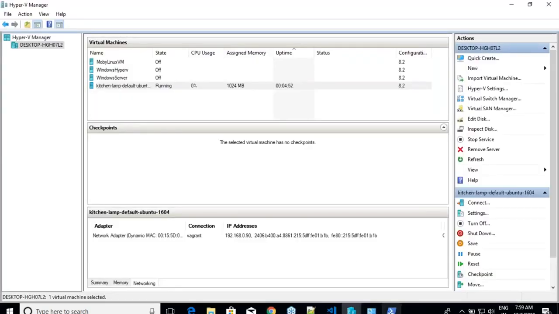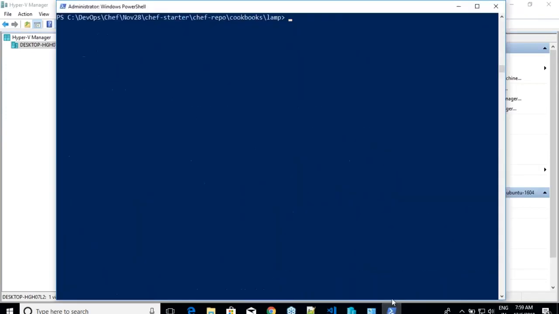Now I want to log in into these machines. There are two ways. One is you can do the normal SSH. The default username of that machine is Vagrant, and the password of that machine is Vagrant. SSH vagrant at 192.168.0.90, and then log in into this machine. Or Kitchen knows some stuff about your usernames and passwords. You can say kitchen login, and then you have to give the platform name. If you have only one platform, you need not worry. As of now, we have only one platform, so there is no need for me to give the name. If you say kitchen login, it will identify that there is only one machine. Okay, let me log in into that.